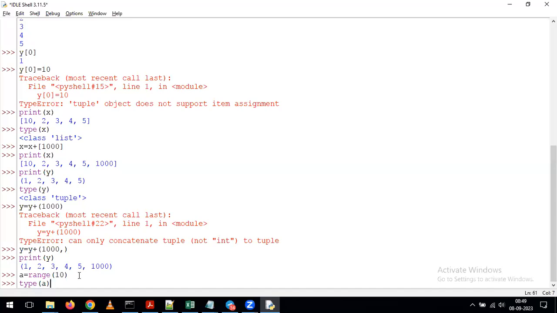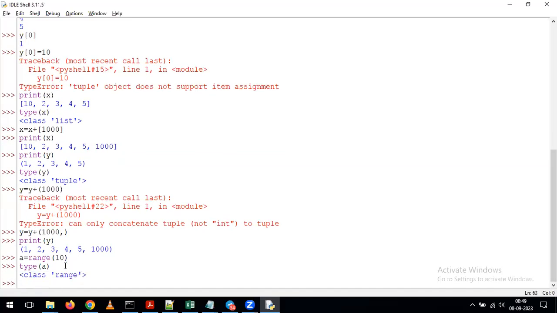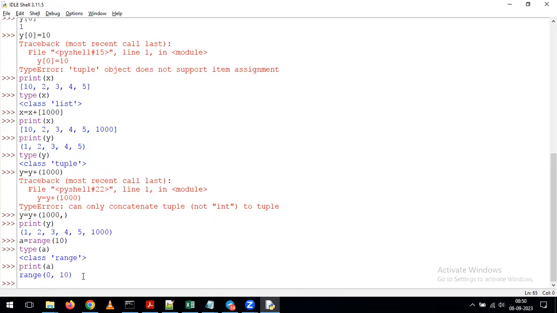After that, I'm giving type(a). You see, type of a gives the data type called range, because on top of this a we applied the range function. For that reason, the data type of variable a is range. Now, for example, if I give print(a), see what will happen. It is showing range(0, 10). So whenever you want to see the values of the variable a, which has the data type range, we can see the value like this.